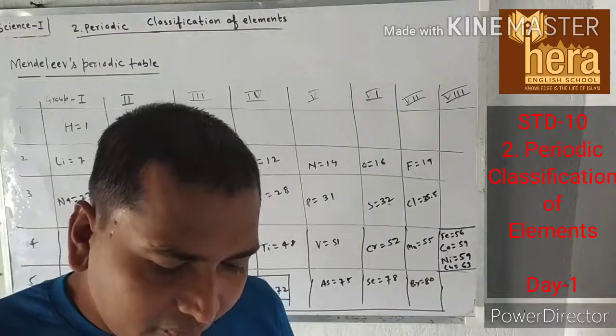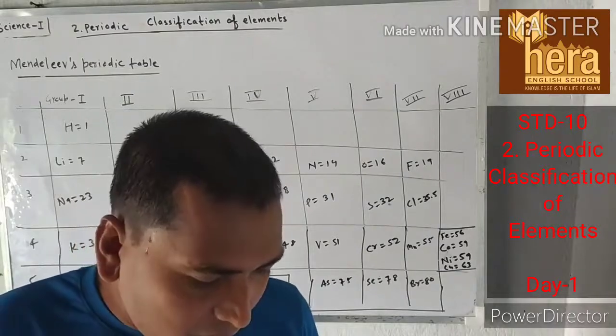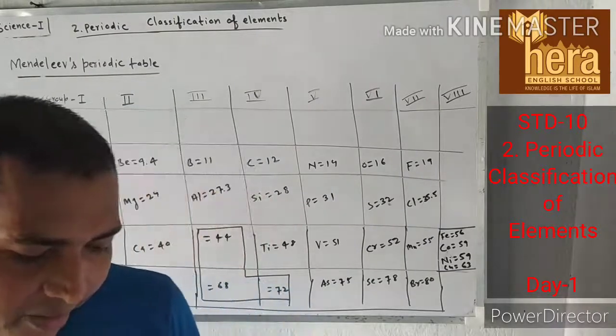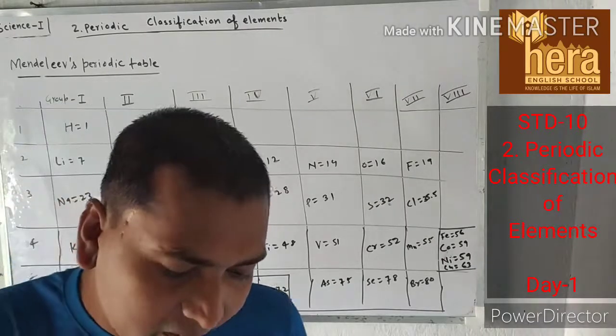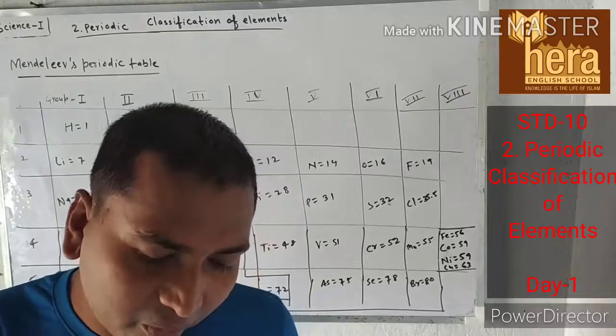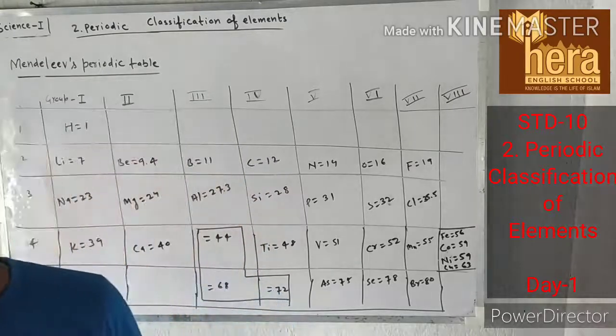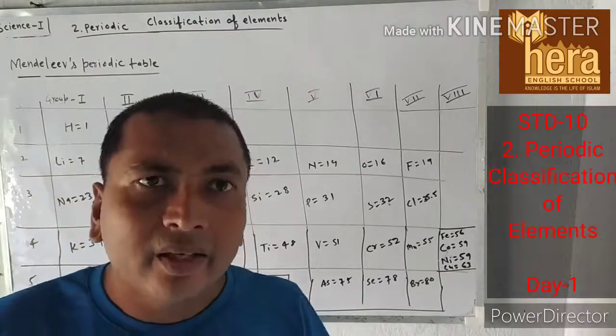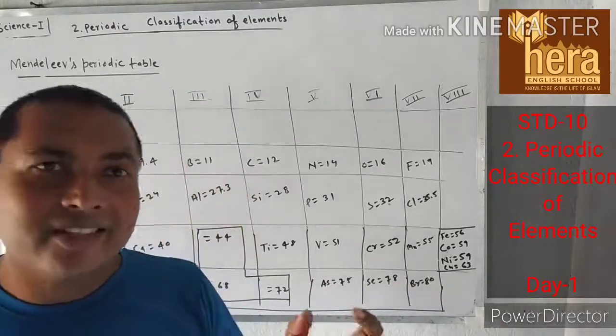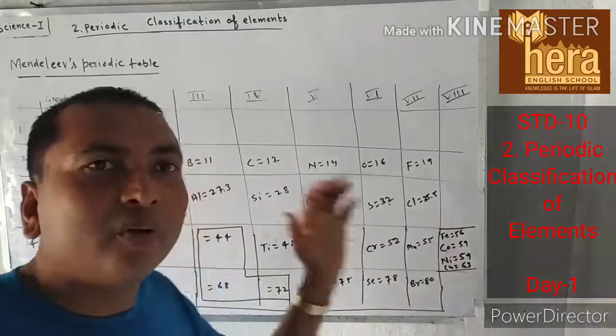Mendeleev considered the fundamental property of elements, namely the atomic mass, as standard and arranged the 63 elements known at that time. Actually, at that time a total of 63 elements were known, and he arranged all 63 elements in his periodic table.